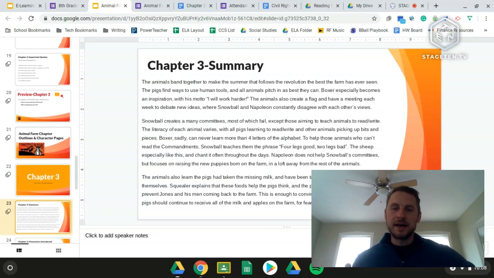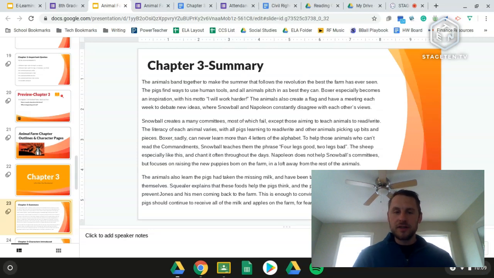He raises them in a loft away from the rest of the animals. So he says he's putting his focus on the youth and on the future. The animals also learn that the pigs were the ones who had taken the missing milk from the end of chapter 2. And they have also been taking all of the milk and the windfall apples for themselves.